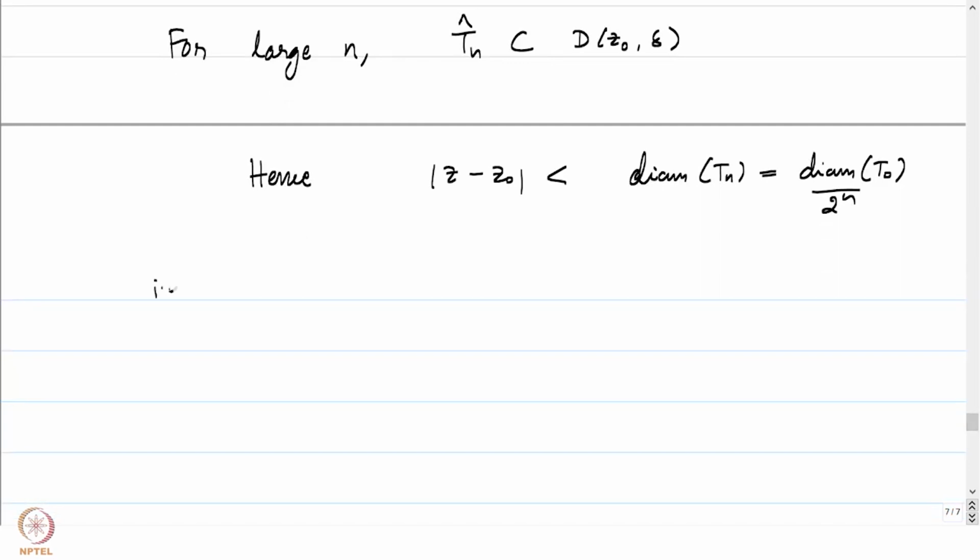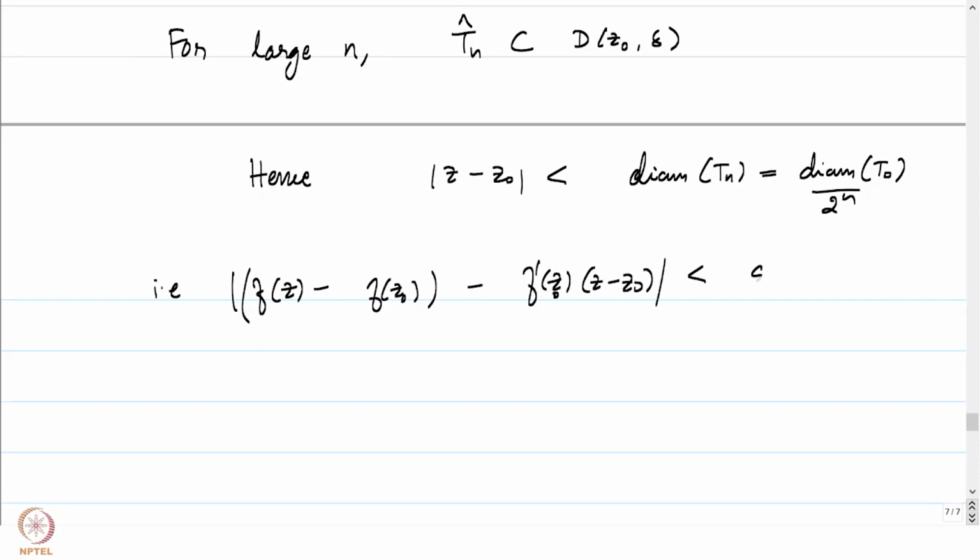Okay, so what do we have? The absolute value of f of z minus f of z0 minus f prime at z0 times z minus z0 is less than epsilon prime times the diameter of T0 by 2 to the power n. So in particular, let me split it and write it down carefully.